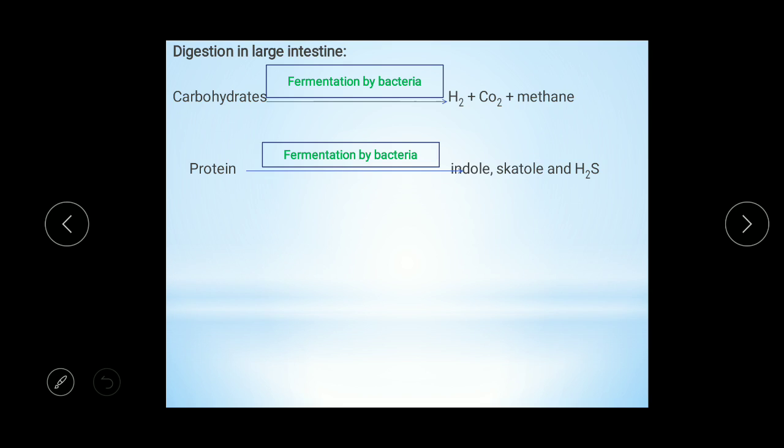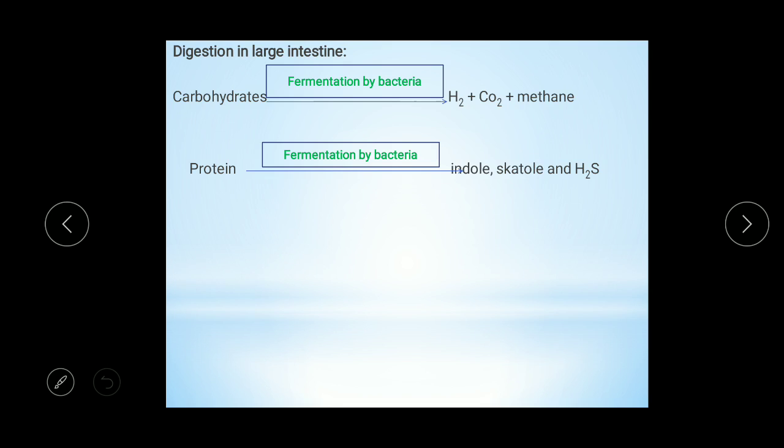These are the gases liberated by the digestion of protein by bacteria present in the large intestine, and due to these gases the fecal matter gets a particular smell. So this is about the physiology of digestion taking place in the alimentary canal.